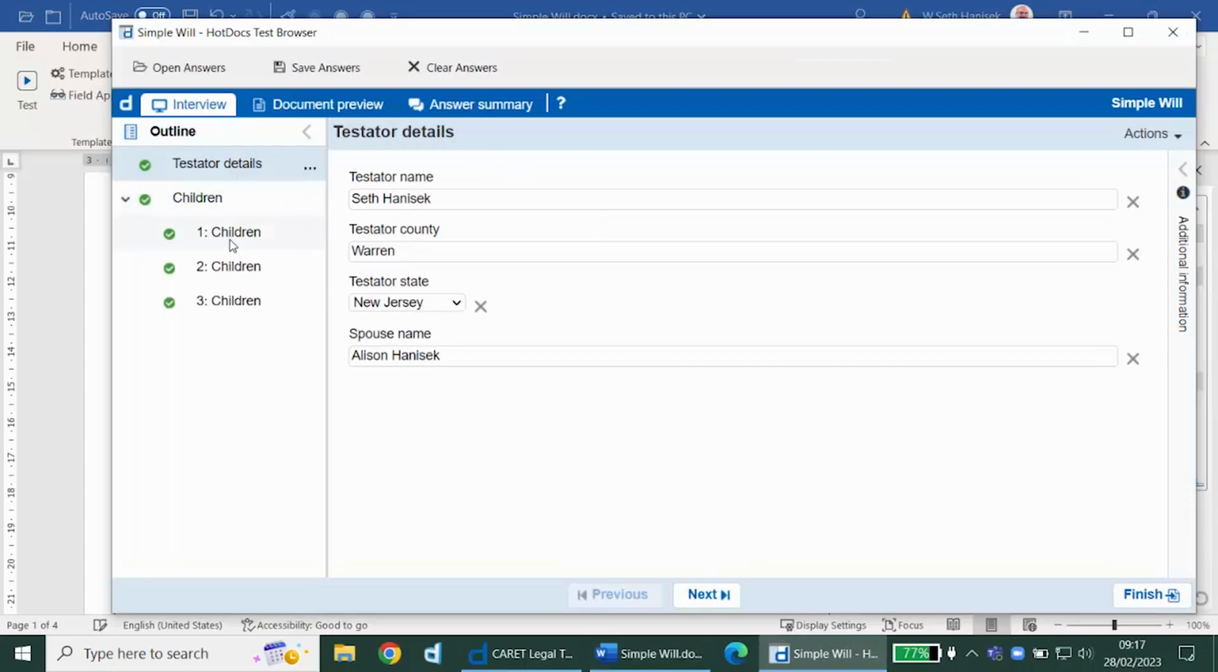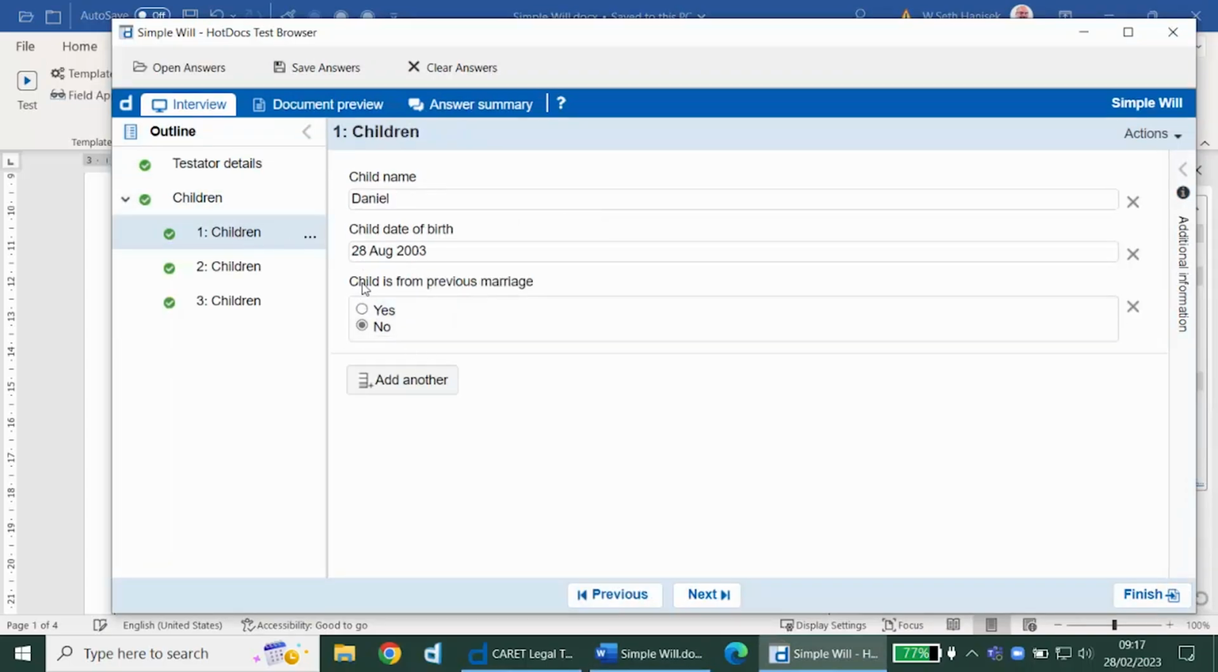And now, if I go to my children's dialogue, if I answer no to the child being from a previous marriage, it doesn't need to know the name of the parent. But if I answer yes, it will ask that question. So the user will only see questions that are meaningful to them as we go.